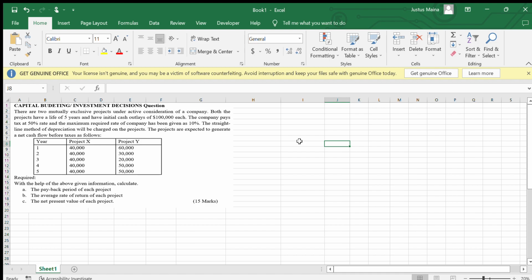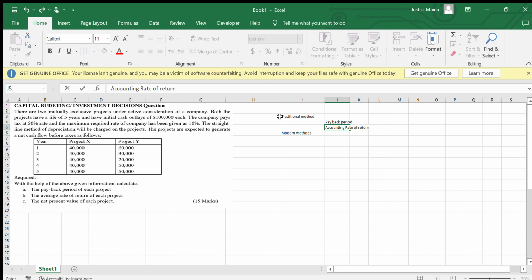But before you get to that, there are usually various techniques of capital budgeting, and one of them is what we call the traditional method and the modern method. So yeah, there are usually two. We have the traditional method, and also we have what we call the modern method. In the traditional method, we usually have what we call the payback period. It is divided further into payback period and the accounting rate of return, or what we call the average rate of return.